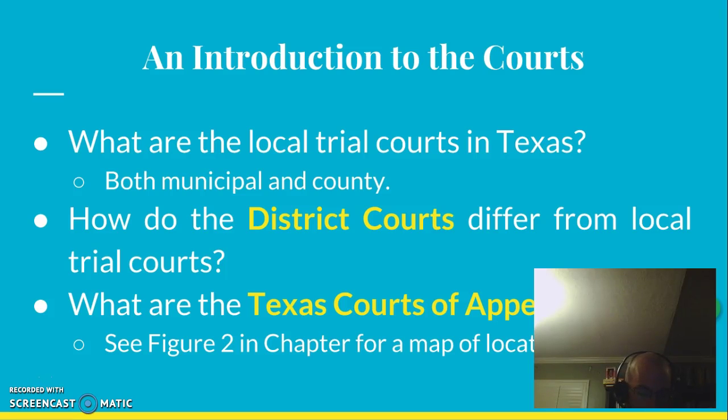In addition to the county courts, the legislature is free to create what are called county courts at law, and they can have original jurisdiction that matches the county or district courts, and appellate jurisdiction from the Justice of the Peace or municipal courts. Each of these courts is created by statute, so their jurisdictions vary depending on what local legislators want to happen. In 6 large metropolitan areas, the state created statutory probate courts that are responsible for probate matters, wills, guardianship of children, and mental health commitments. Outside of these counties, the probate matters are shared with the constitutional county court or the county courts at law, depending on what decisions the state legislature has made.